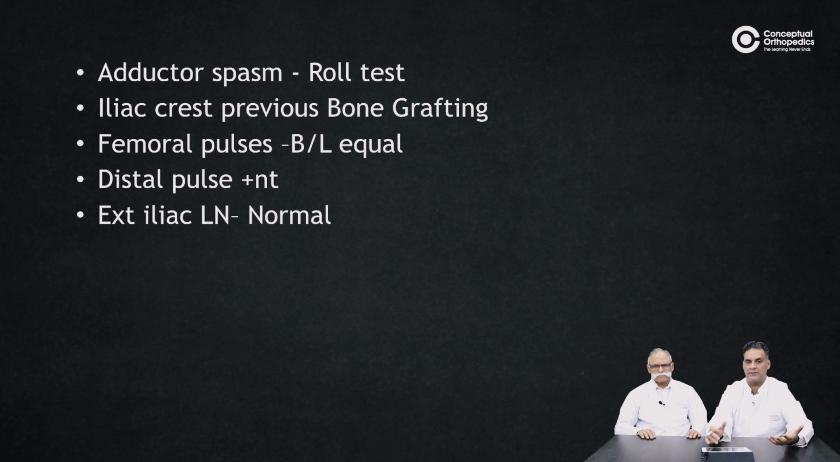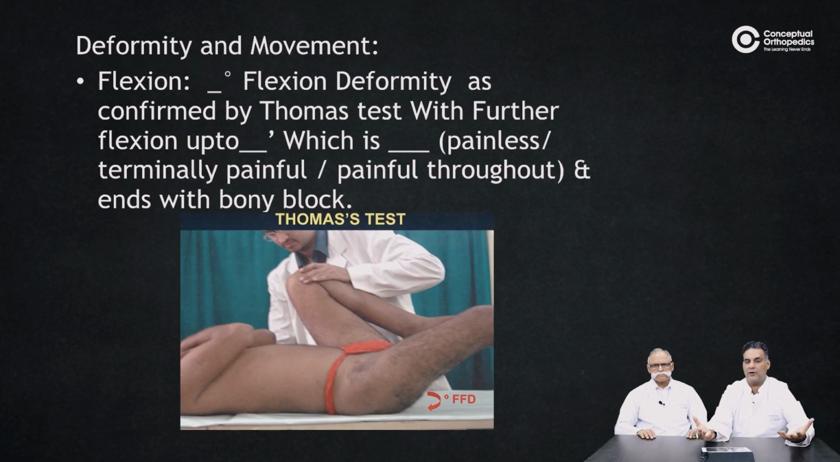That is very important. Do talk about the deformity and the movements. Talk about the flexion deformities. Thomas test can be done for it. And talk about whether the terminal movement is present or not. Is it painless, terminally painful, painful throughout, or is there a bony end to the same?